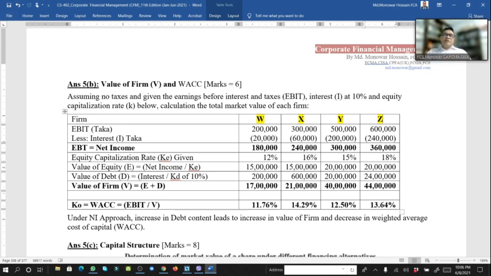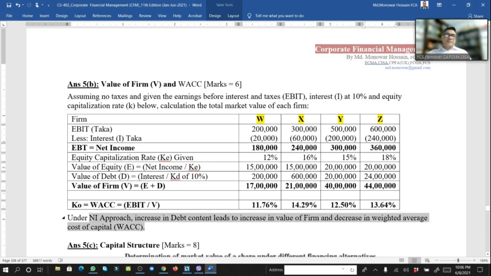Totally value of firm: W is 17 lakh, X 21 lakh, Y 40 lakh, Z 44 lakh. And weighted average cost of capital, we can calculate as earning before interest and tax divided by the value of the firm. Then we get 11.76, 14.29, 12.50, 13.